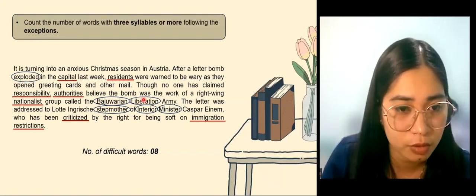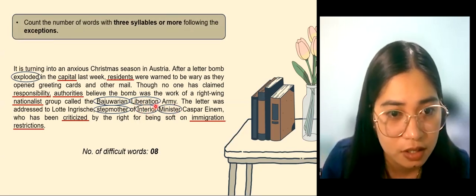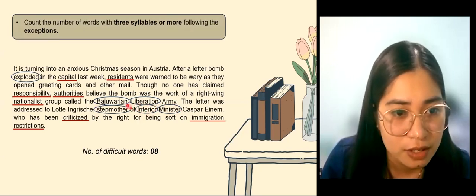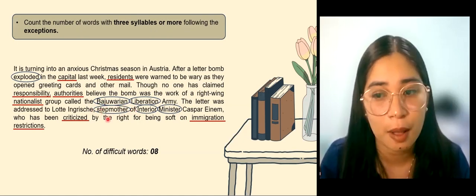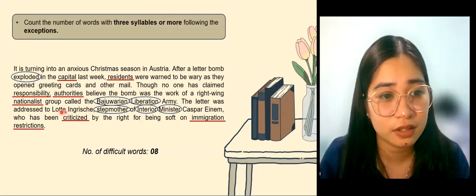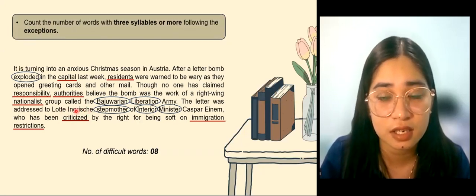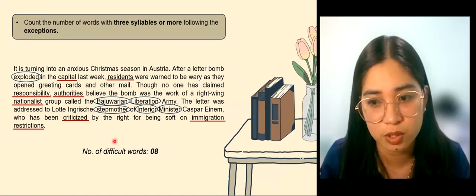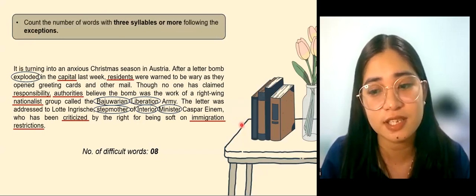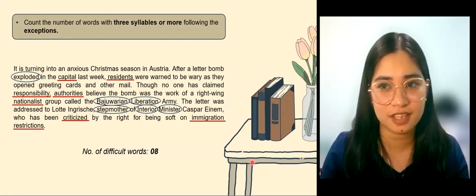Also Bajuwarian and liberation, because they are names, same as interior and minister. And we did not count the word stepmother because it contains 2 easy words, step and mother. We included criticized because even if it ends in d, the root word criticize is already 3 syllables. You can pause this video and practice on your own as we go along the next steps.